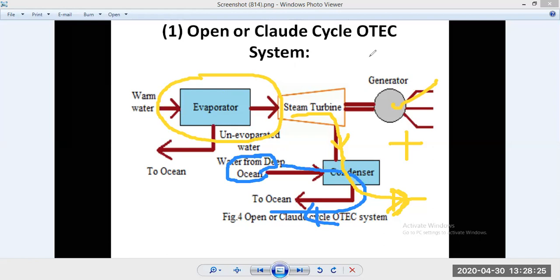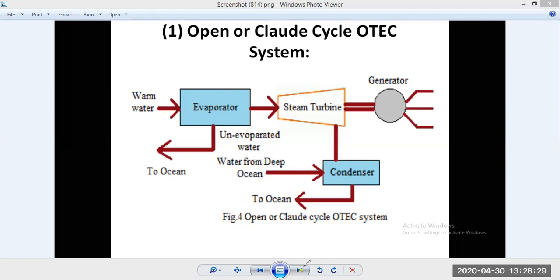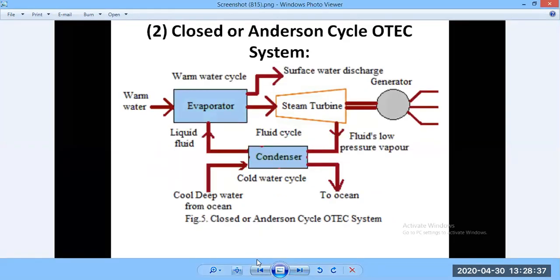Now the second type. The second type is called the closed or Anderson cycle OTEC system.